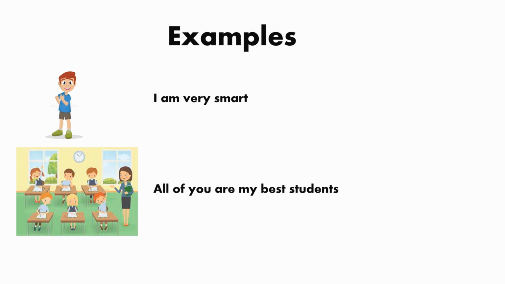Okay, now see the next picture. This is a classroom. And what is the teacher saying? All of you are my best students. So the teacher is pointing at all the students. So how would she say that? All of you are my best students. Okay? See the next picture, please.